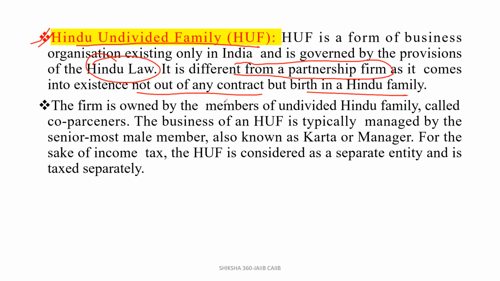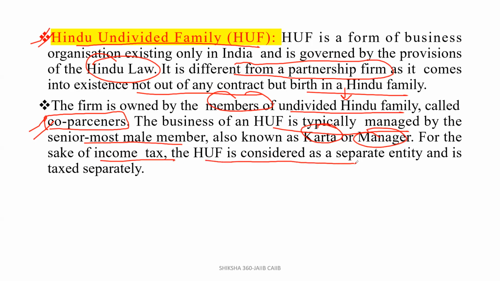So the firm is owned by the members of the undivided Hindu family called co-parceners. Clear? All other members of the family. The business of the HUF is typically managed by the senior most male member, known as the Karta or manager. For the sake of income tax, the HUF is considered a separate entity and it is taxed separately.